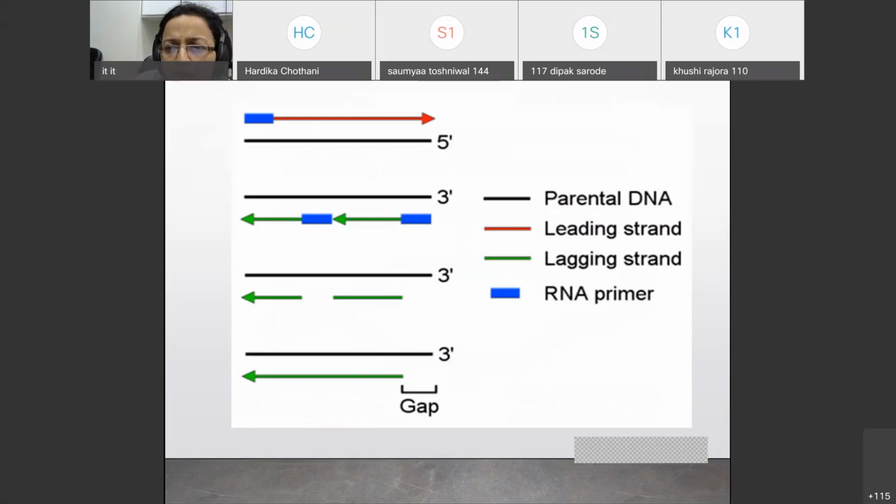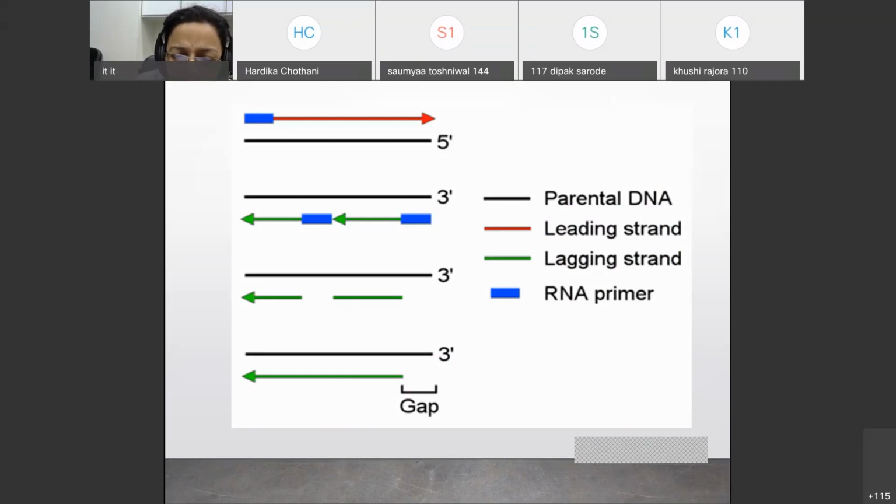The black one is the parent DNA. The red one is the leading strand of DNA. Green is the lagging strand, and blue is the RNA primer. So the gap created in the last part of the figure, at the terminal end: the gap in between is filled by DNA polymerase and ligase and all those things.